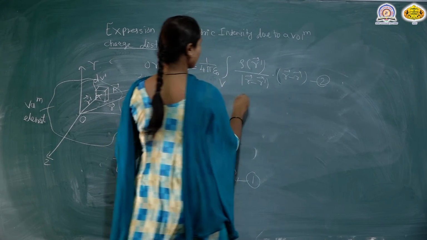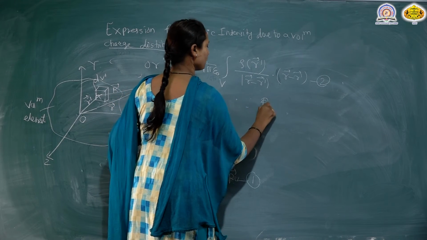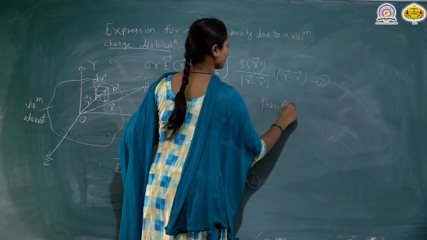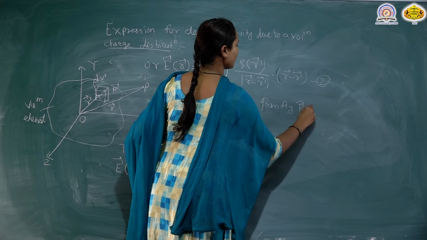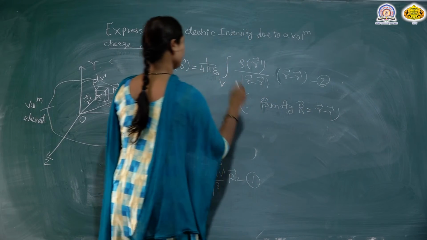And since, from the figure, R vector is equal to R vector minus R dash vector.